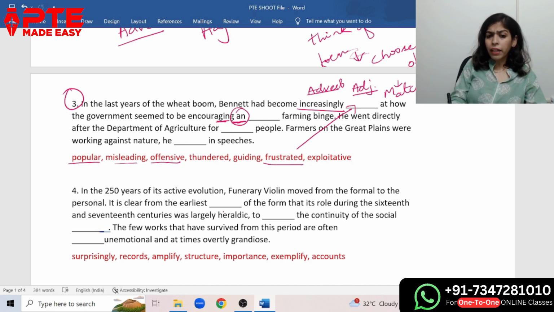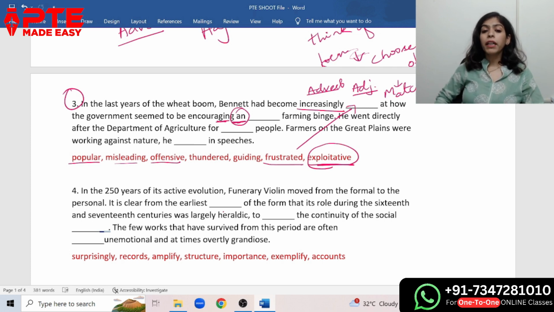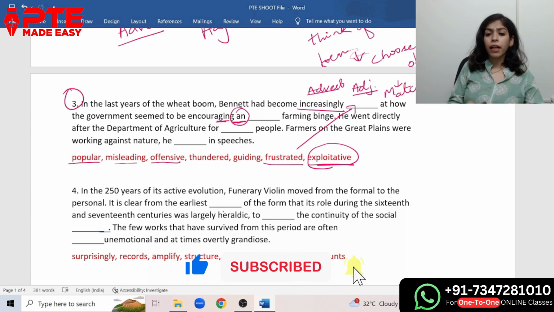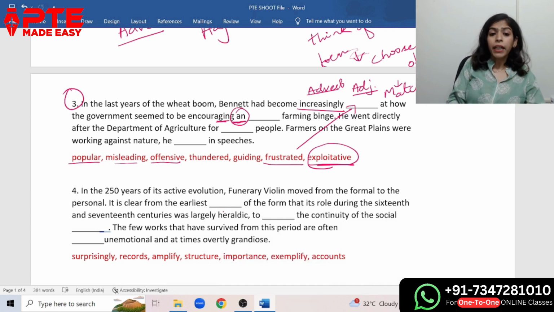Binge means participating in an activity rigorously for a long time. So exploitative farming binge. Something the government seemed to be encouraging, an exploitative farming binge. So they were unnecessarily exploiting the land.